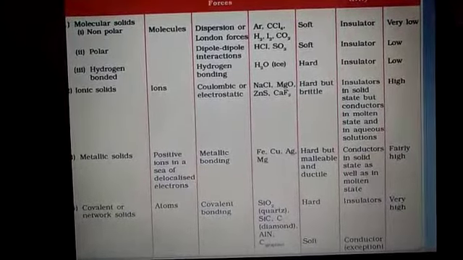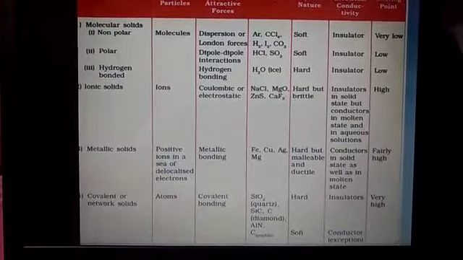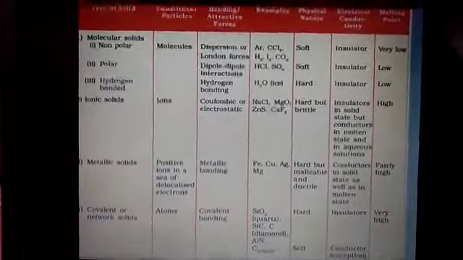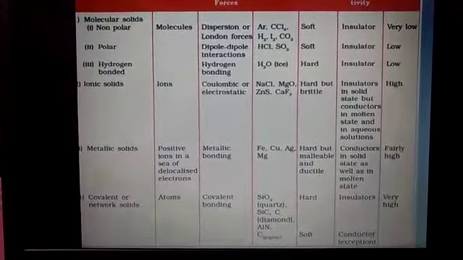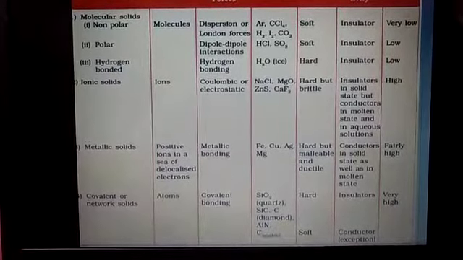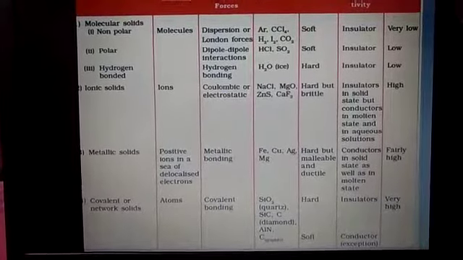The second one is known as ionic solids. In ionic solids, the constituent particles are positively and negatively charged ions, and the force of attraction between them is the Coulombic force, which is also known as the electrostatic force of attraction. Examples are NaCl, MgO, ZnS, and calcium fluoride. They are very hard but brittle, and they are insulators in the solid state but conductors in the molten state or aqueous solution. Their melting points are high, and they are soluble in polar solvents and insoluble in non-polar solvents.